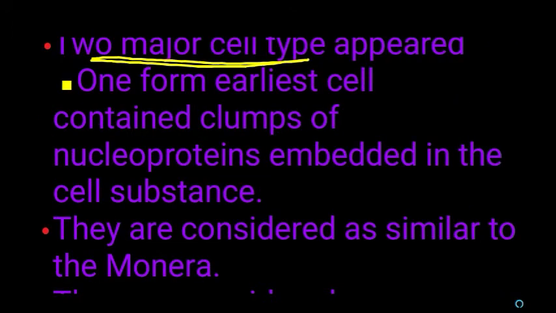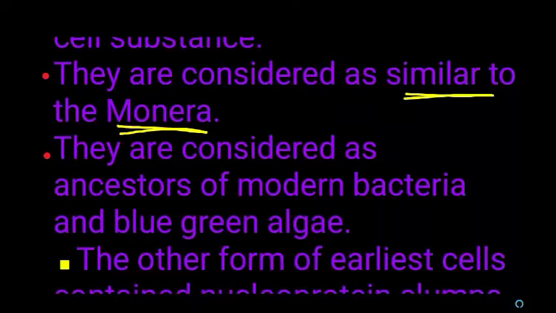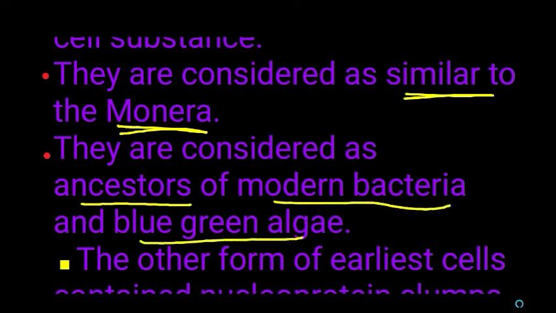One form of the earliest cell contained clumps of nucleoproteins embedded in the cell substance, that is the watery substance enclosed by the droplet. This is considered similar to Monera, which includes bacteria. Bacteria are prokaryotes, so these are similar to the prokaryotic cell. They are considered ancestors of modern bacteria and blue-green algae.